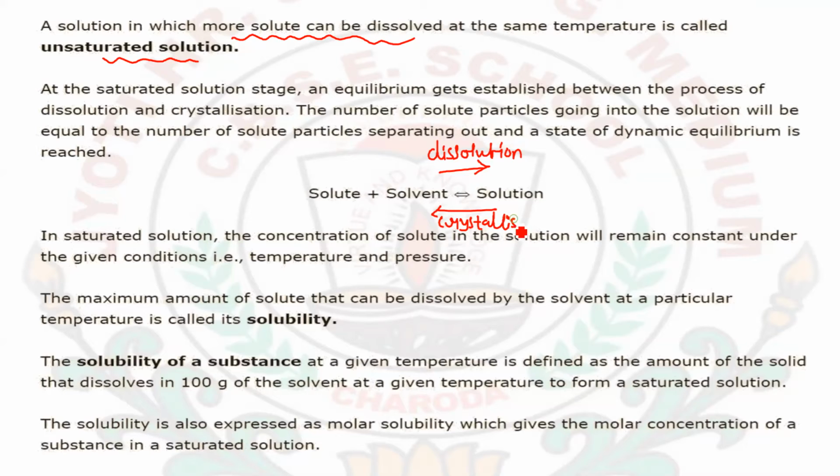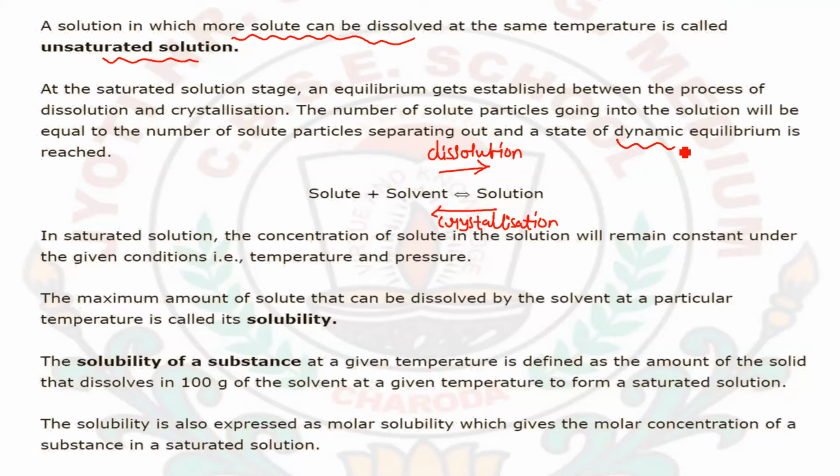So in crystallization, what was happening? From the solution, crystals were forming out of the solute particles again to the solid form. So here equilibrium will be formed when a saturated solution has been formed.